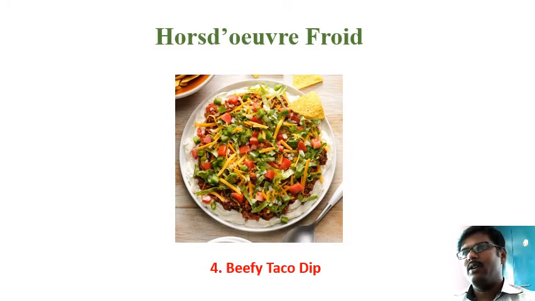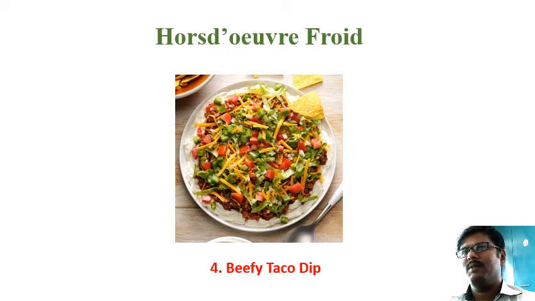And the next dish I'm going to explain to you is beefy taco dip. The chopped beef steak. Any part of the steak can be chopped into fine pieces, properly processed, and cooked by blanching in water.